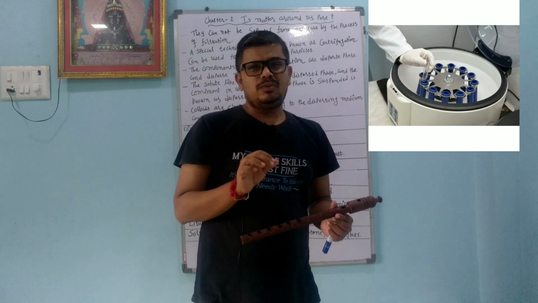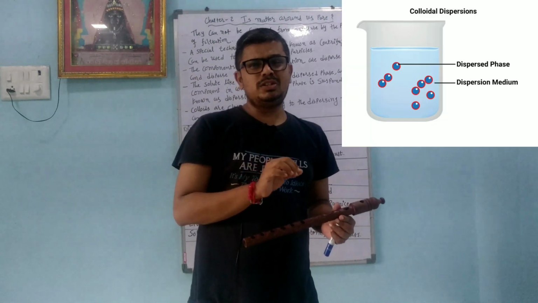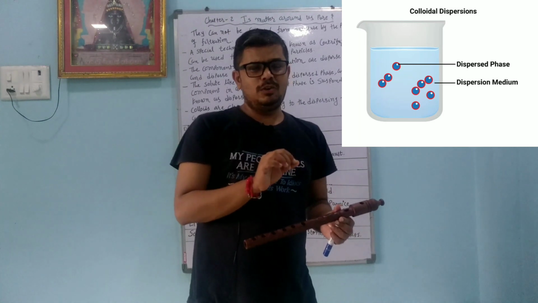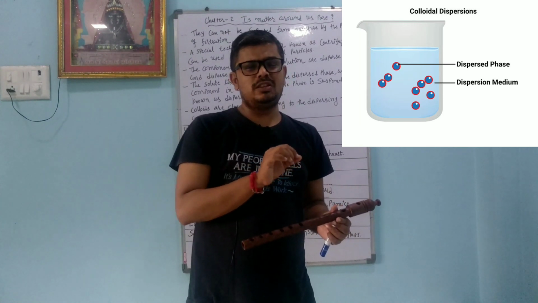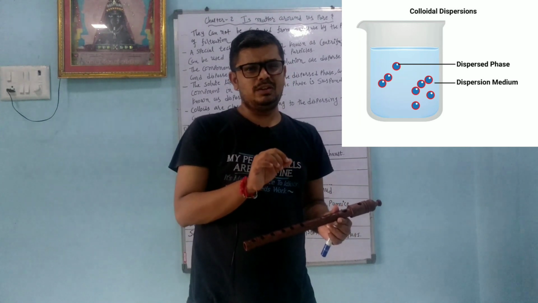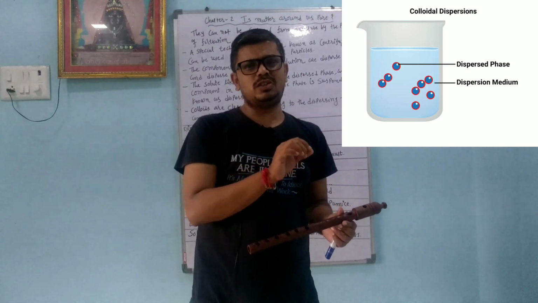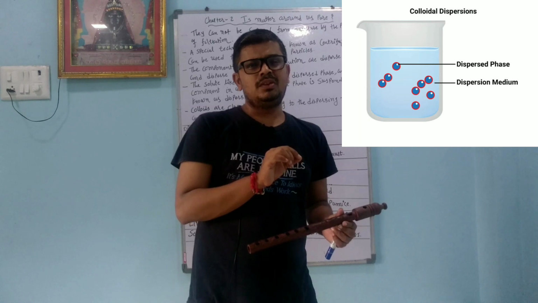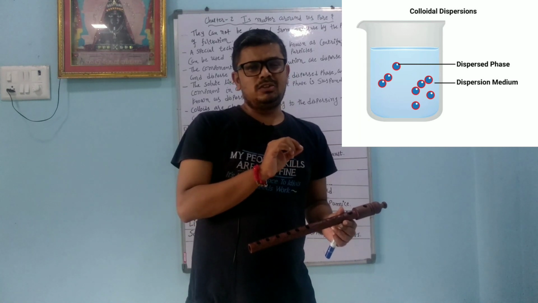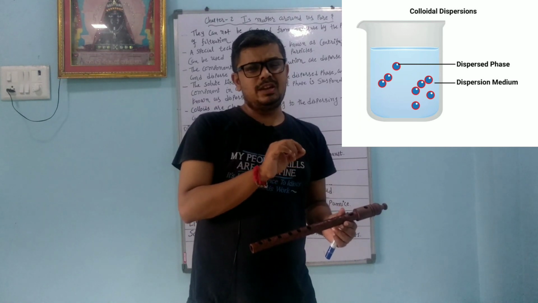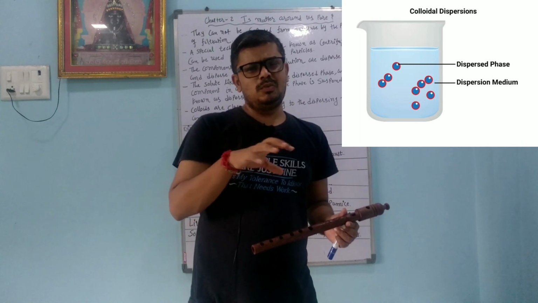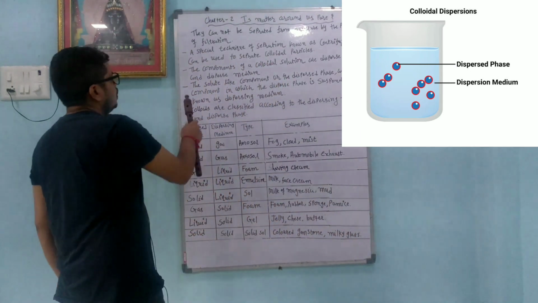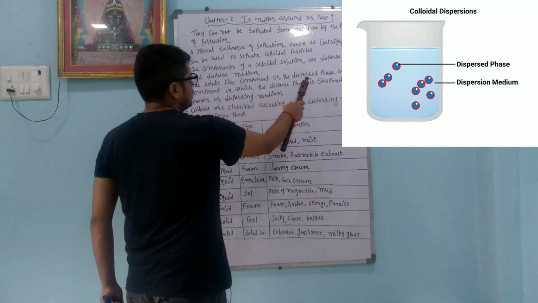The components of a colloidal solution are the dispersed phase and the dispersion medium. Till now, for a homogeneous solution, we used the words solute and solvent. But in a colloidal solution, colloid particles are called the dispersed phase, and the solvent is called the dispersion medium.